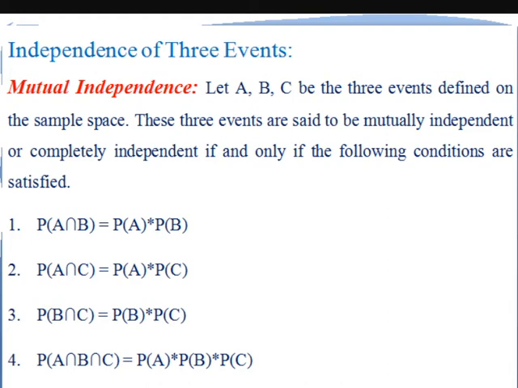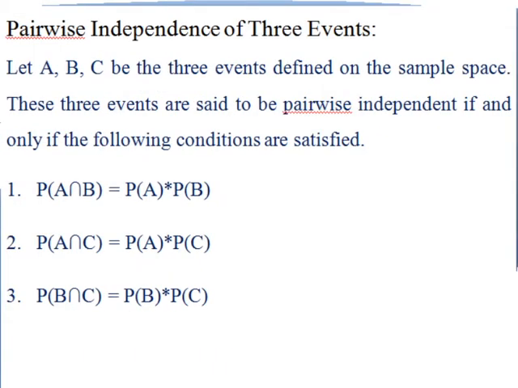Now the second type is pairwise independence of three events. Suppose again we have three events A, B and C defined on the sample space omega. Then these three events are said to be pairwise independent if and only if the following conditions are satisfied.